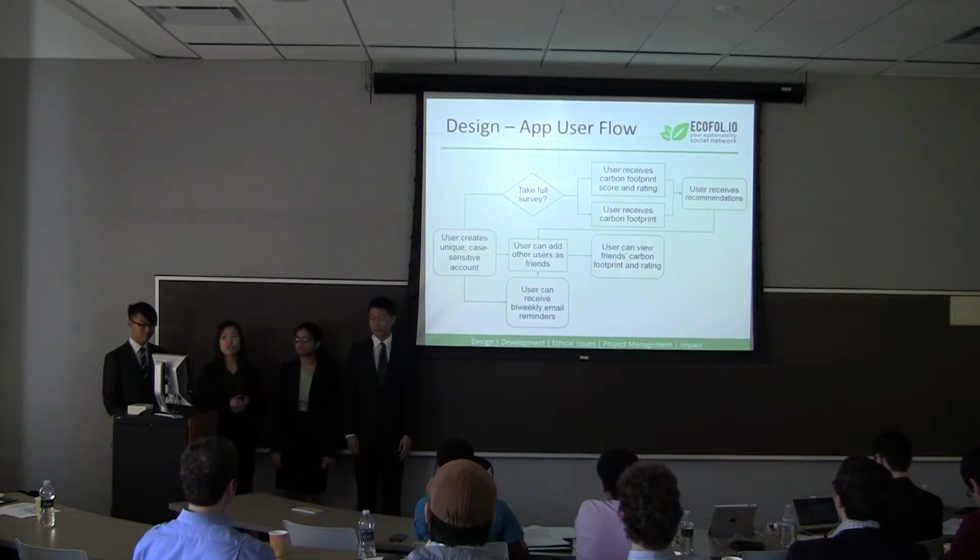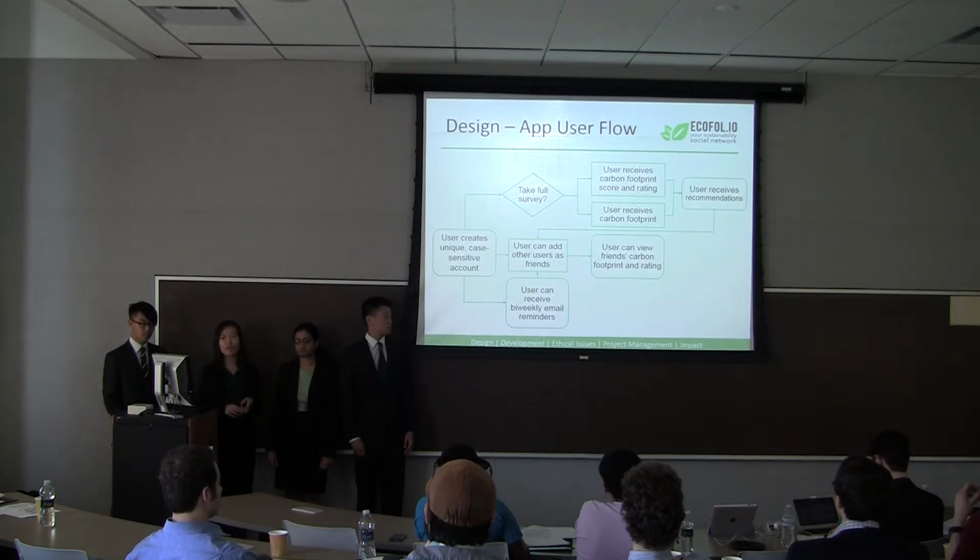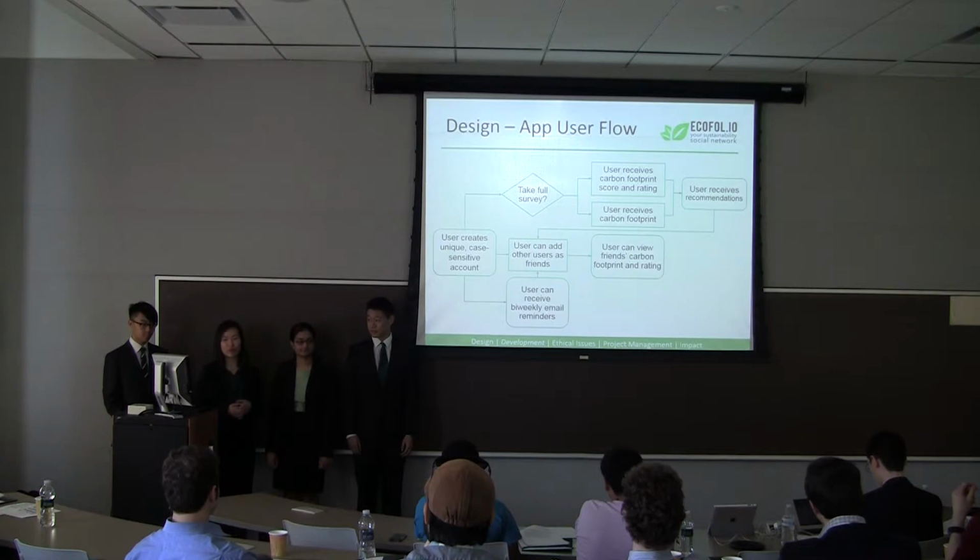This next flowchart shows the user flow of our app, which begins when the user creates a unique and case-sensitive account on the app, and then can choose to take either the full survey or the survey in parts to receive a carbon footprint score and a rating. The user then receives recommendations and can add other users as friends to view their carbon footprint score and rating.